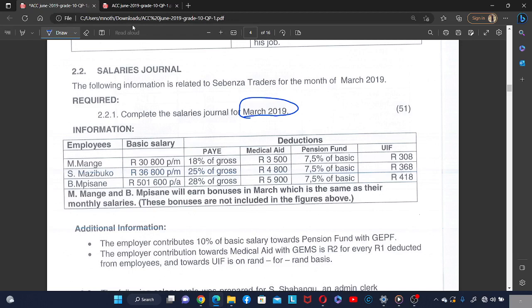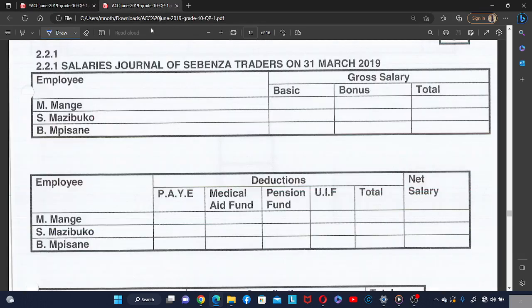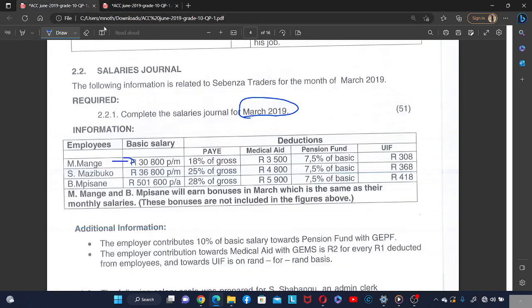Okay, so they said Mange basic salary per month is 30,800. So you need to remember that when we are doing the salaries journal, we are doing the salaries journal of a month. That is why we are taking the salary of just 1 month.